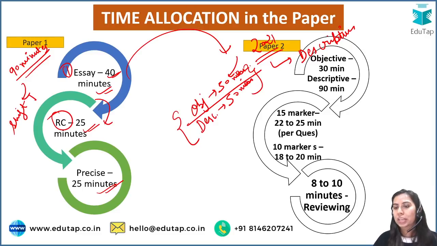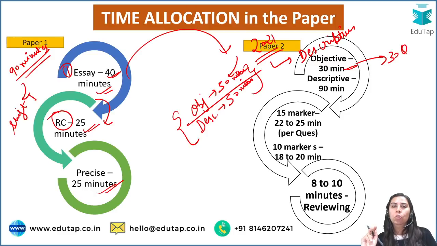So objective is 30 minutes and 30 questions. This you can cover easily. There will be no confusion here. You can cover these 30 questions even before 30 minutes so that you can quickly review all your questions. One more doubt you might have is what if you leave a question marked for review? It was given in the handout that if you leave any question marked for review, it will be counted for your final calculation. Okay.